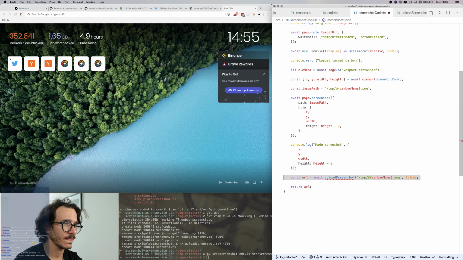Okay, so we've got that. We now have a working thing that takes screenshots of various embeds, and it takes screenshots of code. So I'm going to commit this, git status, git add dot, git commit -a -m, we say refactor code screenshotting.